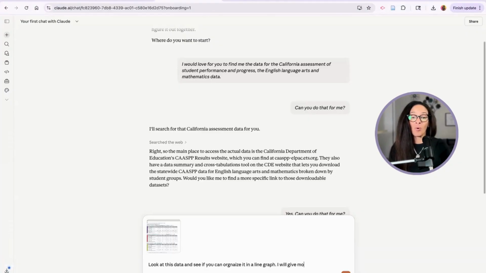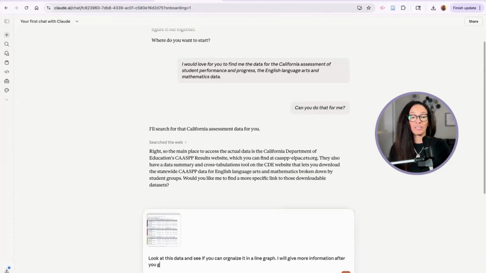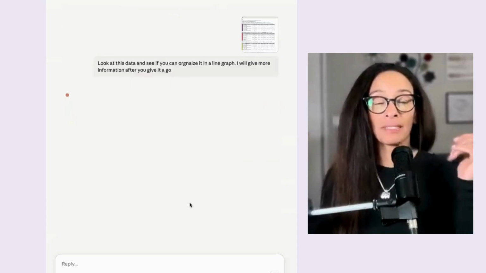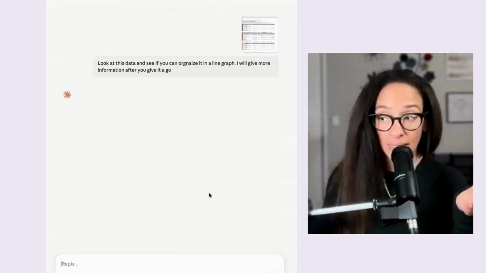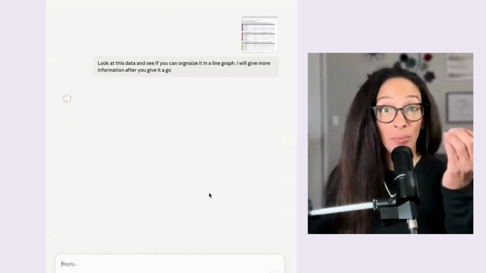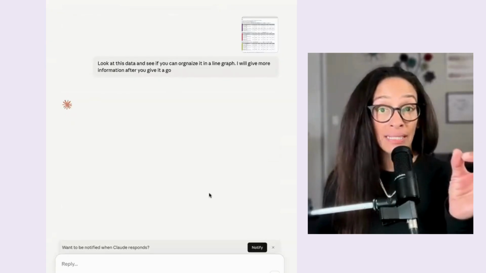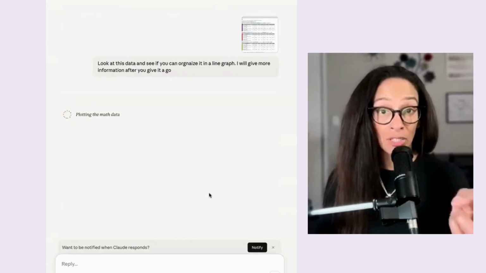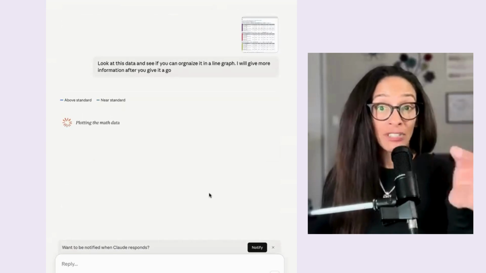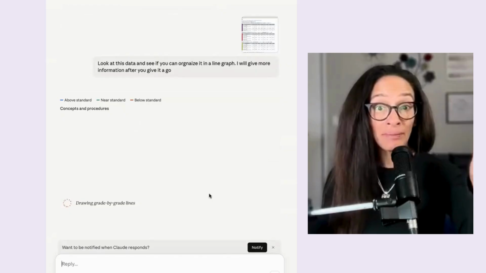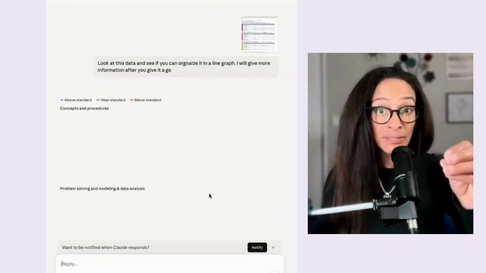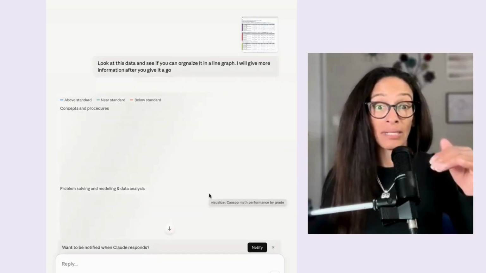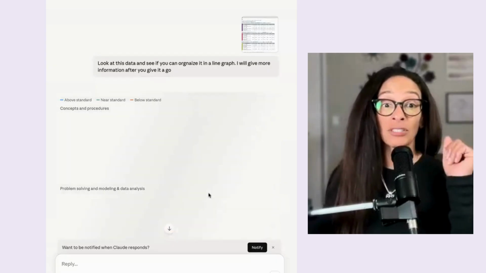I will give more information after you give it a go. Let's see what happens. The reason I'm doing this is because I would prefer it to separate the above, near, and below for each area claim, meaning putting all the aboves in one line graph, all the nears, and then all of the belows in a line graph. But I'm not sure if it'll actually do that.